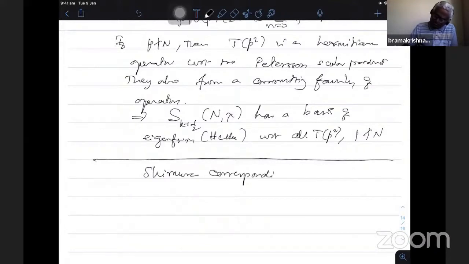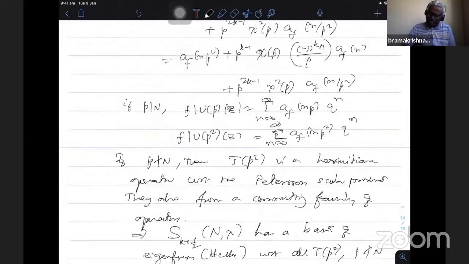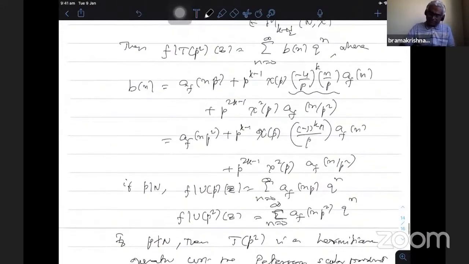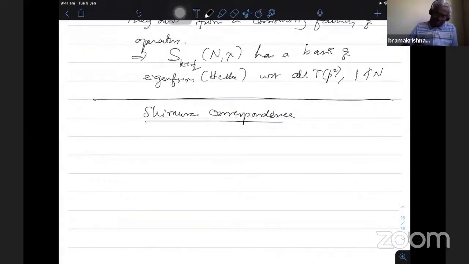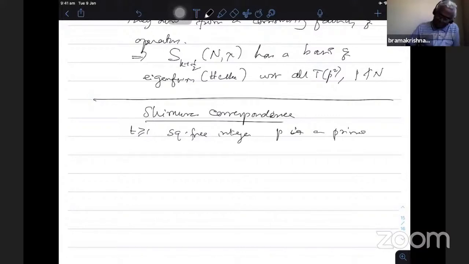Using the Hecke relation and considering a special Dirichlet series, one can get this, but it is a tedious one. We'll just briefly indicate how the method goes. Let t greater than or equal to 1 be a square free integer. We fix a t, and p is a prime, and then take f to be a modular form